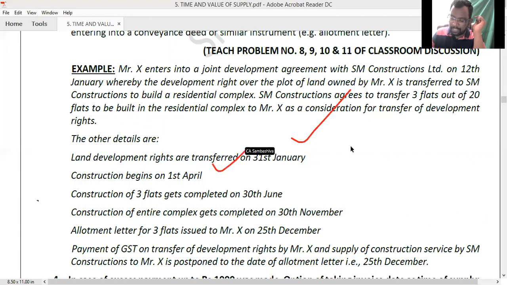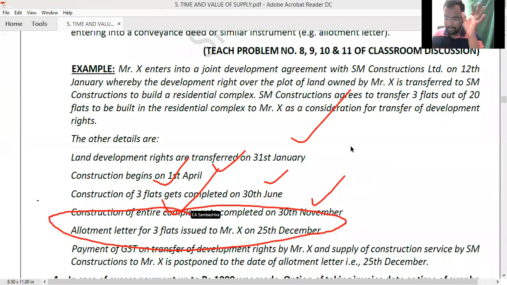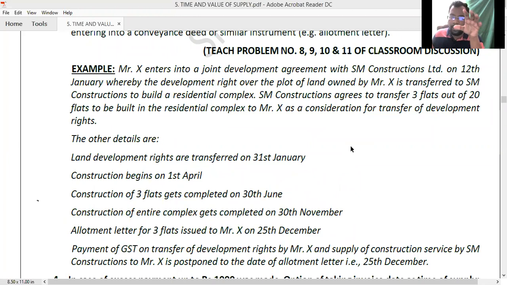Construction begins on 1st April. Construction of 3 flats completed on 30th June. Construction of entire complex completed on 30th November. Allotment letter, this is what is ultimately relevant. Allotment letter of 3 flats issued to Mr. X on 25th December. See, here Mr. X received the construction services.